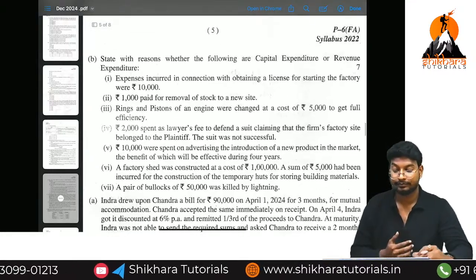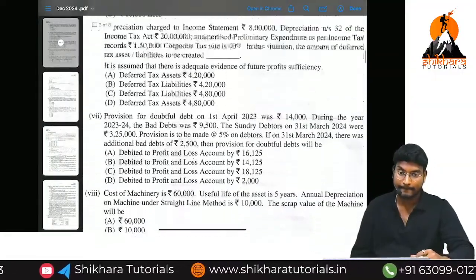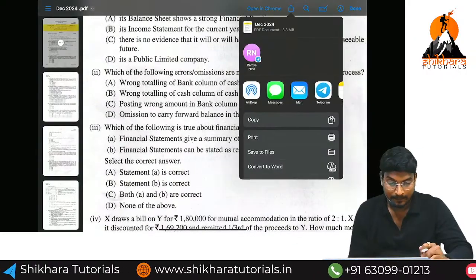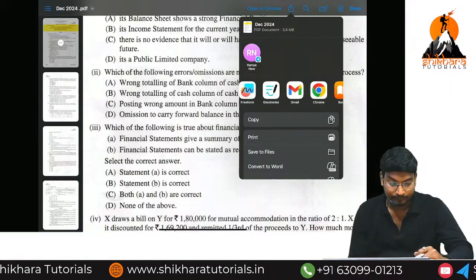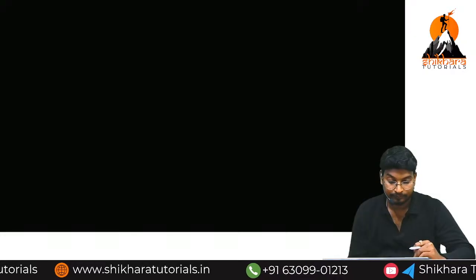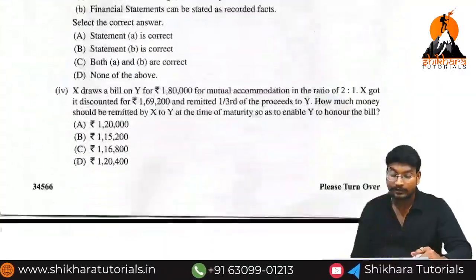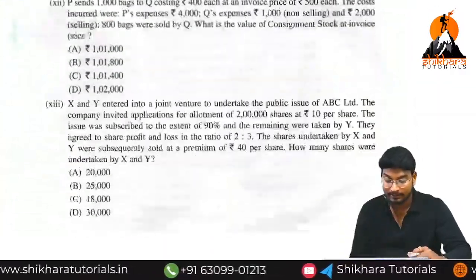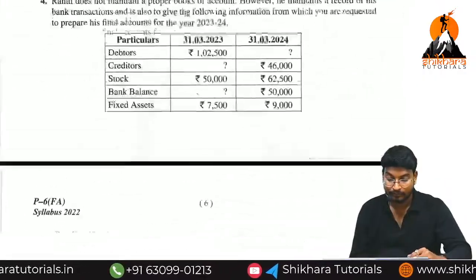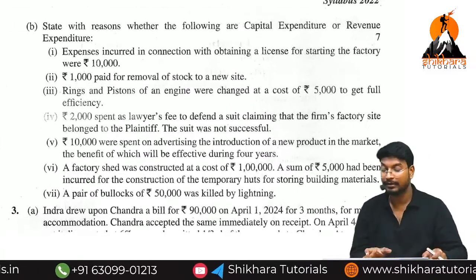See this one. What is the attempt? December 24. They asked the capital and revenue for how many marks? For 7 marks.